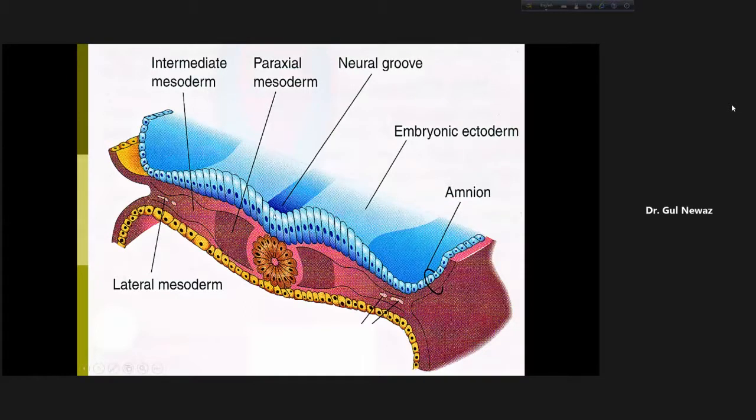This is still trilaminar. 1 layer, 2 layer, and 3 layer. So this definitive mesoderm or intraembryonic mesoderm divides into 3 from medial to lateral: paraxial mesoderm, then intermediate mesoderm, then lateral plate mesoderm. Here also, the same thing.